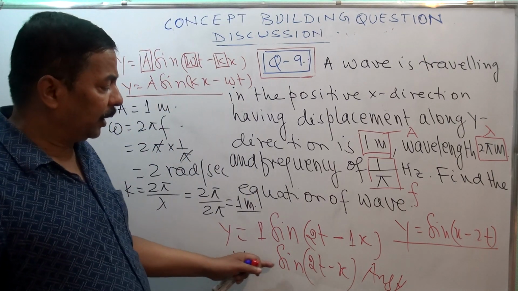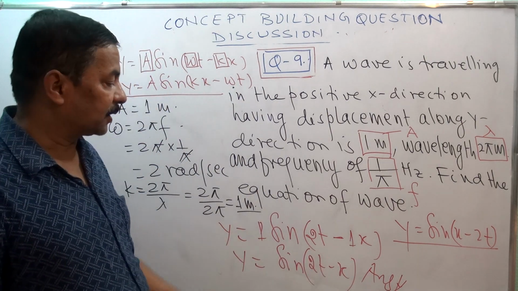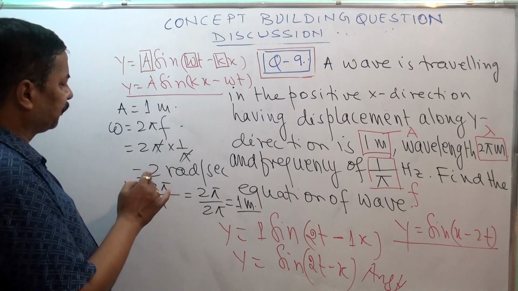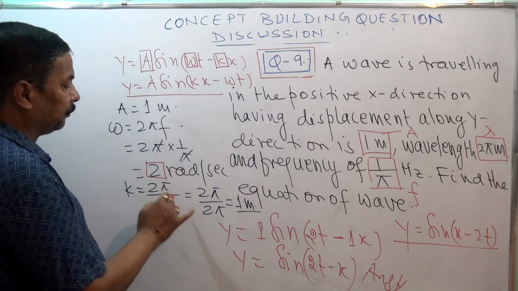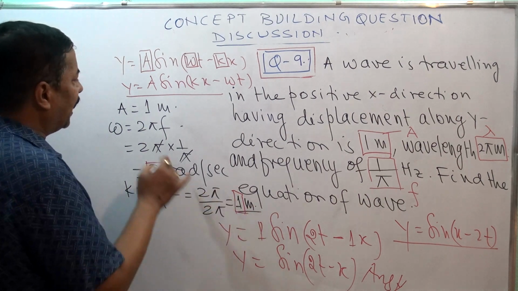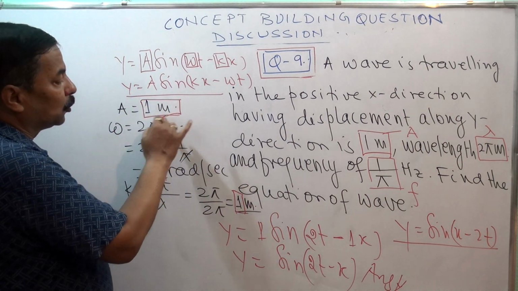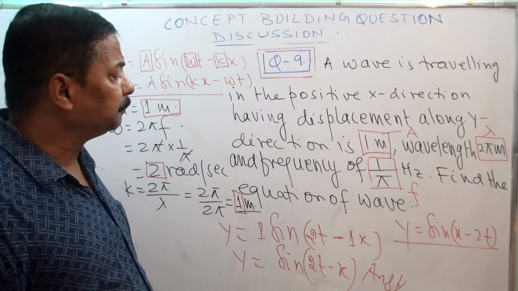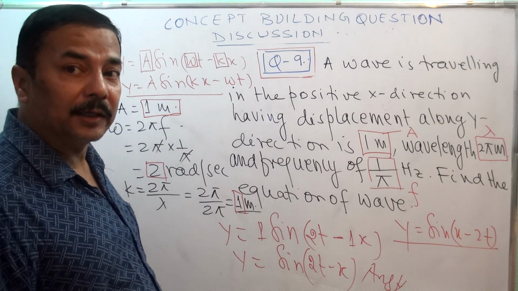Y is equal to a sine omega t minus kx. K is 1, omega is 2. See, here we have got omega 2, k 1 and a 1. So this should be your answer. Understand it carefully, and then we will move to the next question.